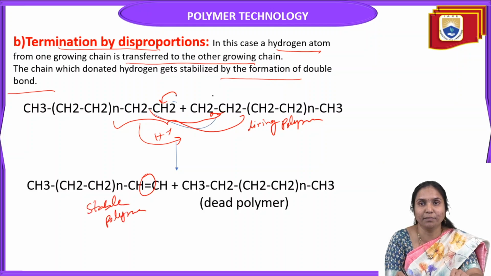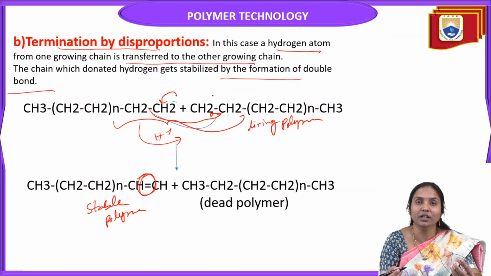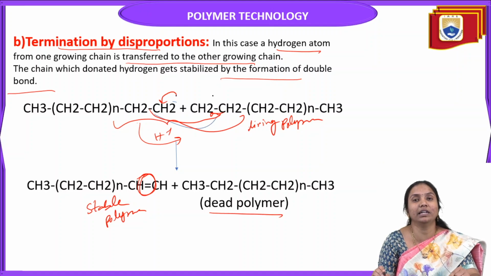The other one, which attracts the hydrogen, becomes a dead polymer. In this way, in the free radical mechanism, the reaction is terminated in two different ways.